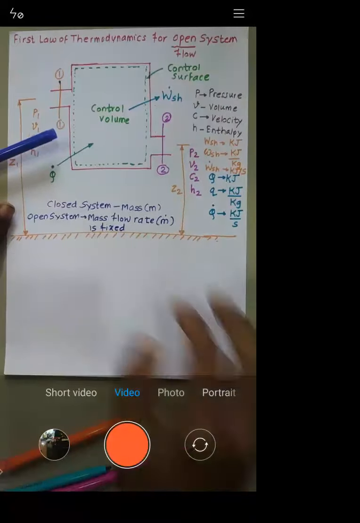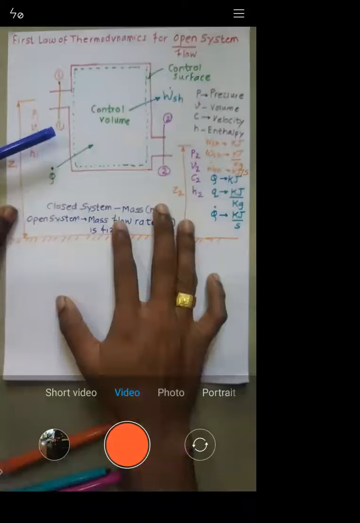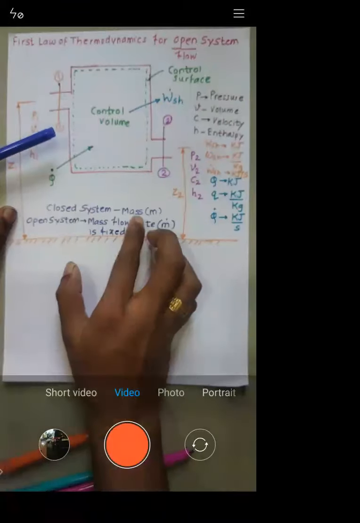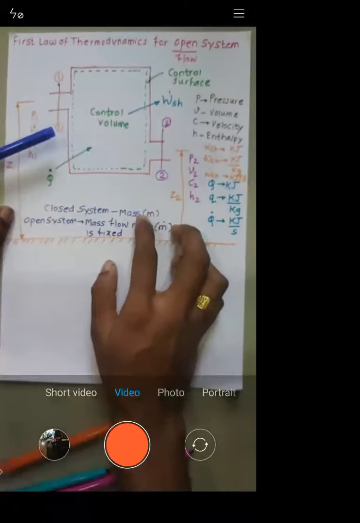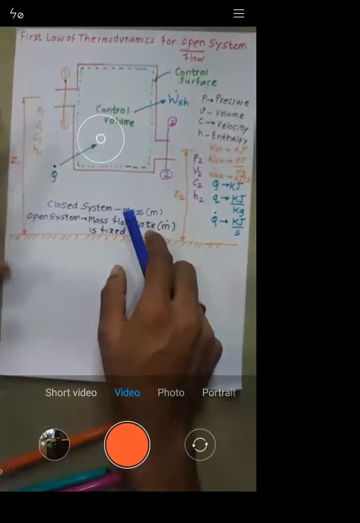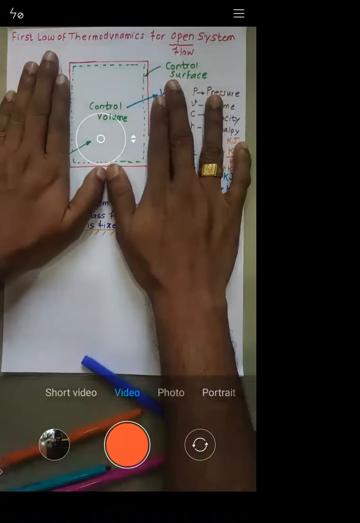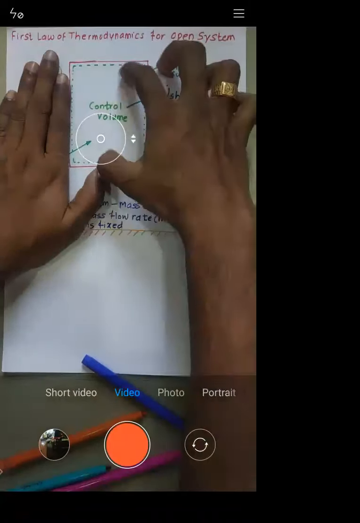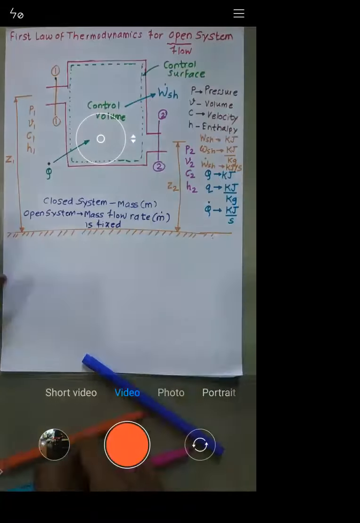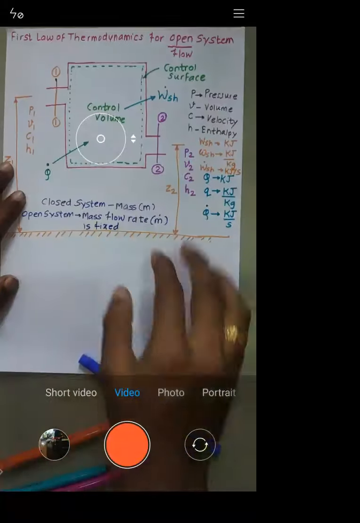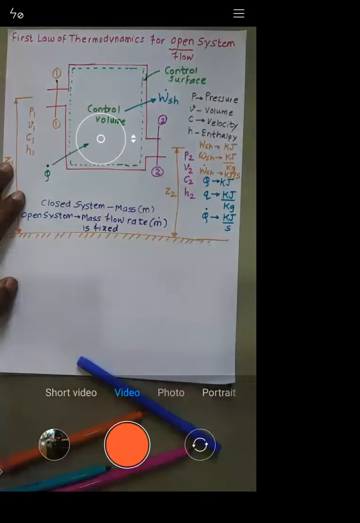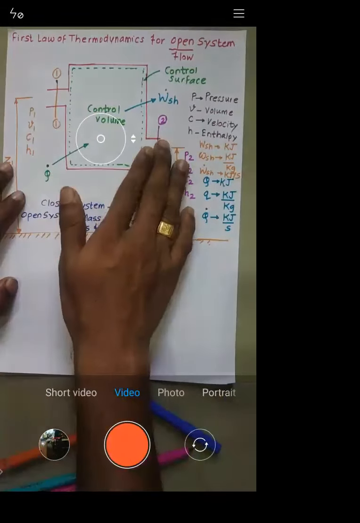All of you see what I told you. In a closed system, mass is fixed. The system is closed, it means there is no inlet, there is no outlet. That means whatever the mass is there, it is fixed. Now this system is an open system. That means there is inlet, there is outlet, so some mass has to enter, some mass has to leave.